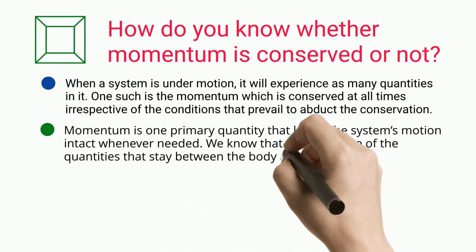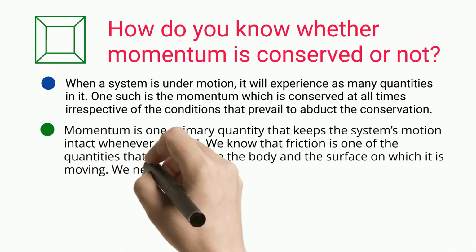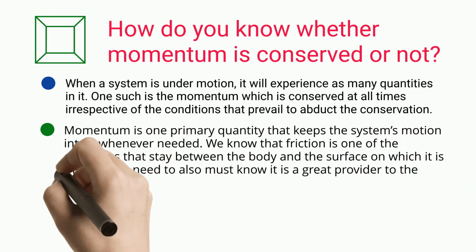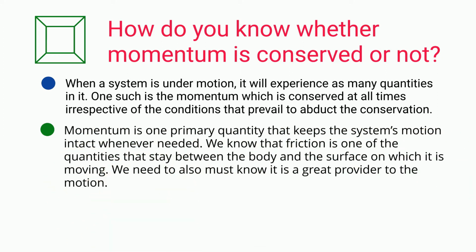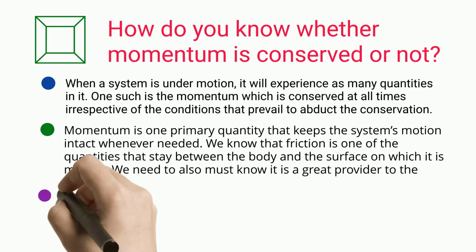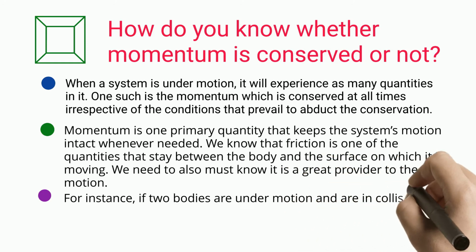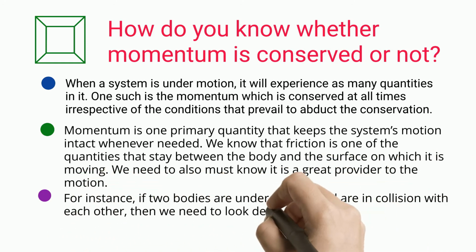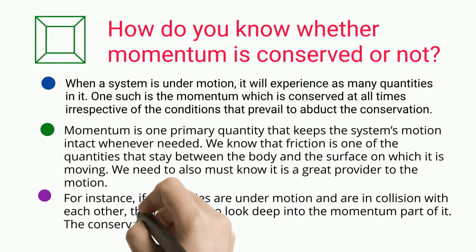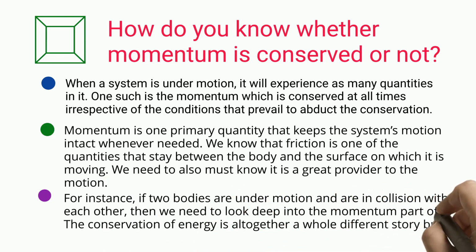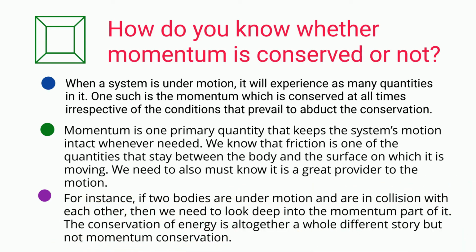We know that friction is one of the quantities that stay between the body and the surface on which it is moving. We also must know it is a great provider to the motion. For instance, if two bodies are under motion and are in collision with each other, then we need to look deep into the momentum part of it. The conservation of energy is altogether a whole different story, but not momentum conservation.